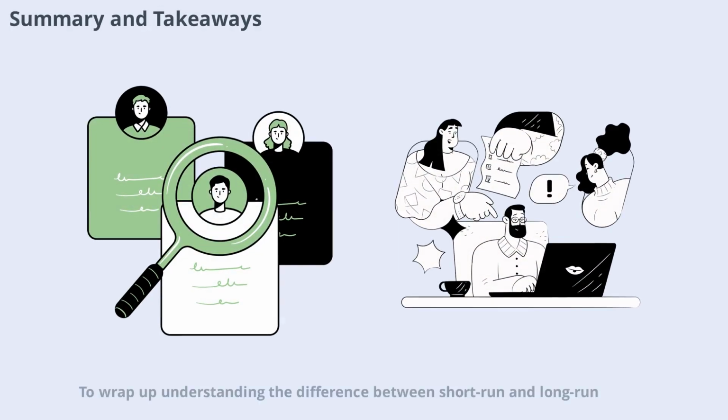To wrap up, understanding the difference between short-run and long-run production is essential for making smart business decisions. The short run is about working within current limits, while the long run is about planning for growth and change. Both perspectives help businesses adapt, compete, and thrive in a dynamic economy.